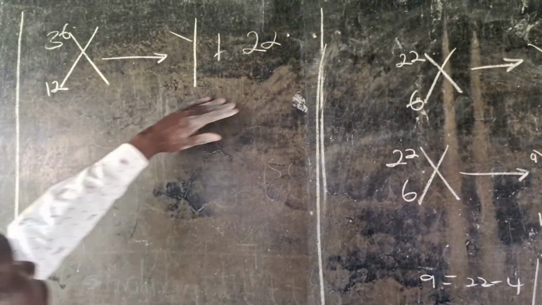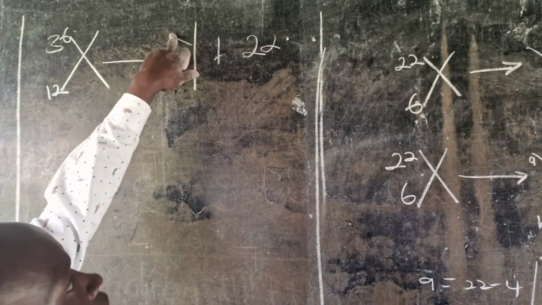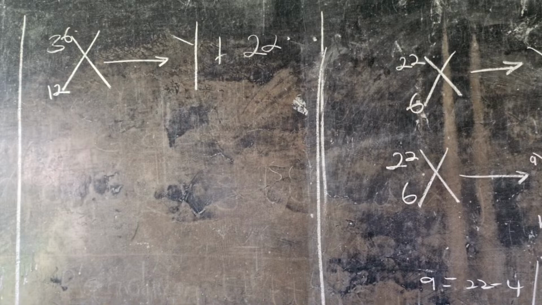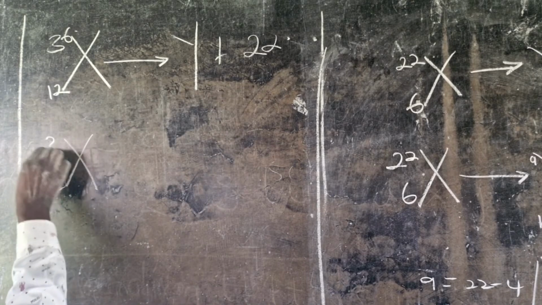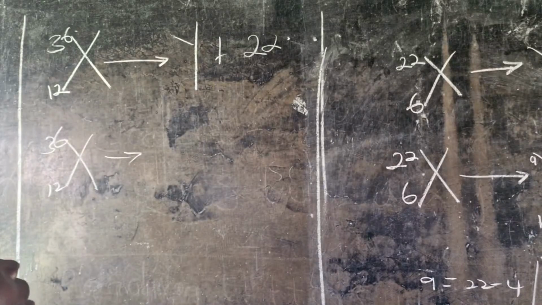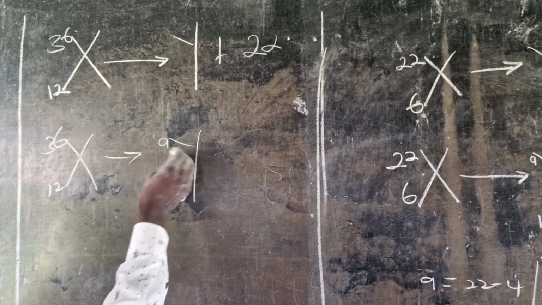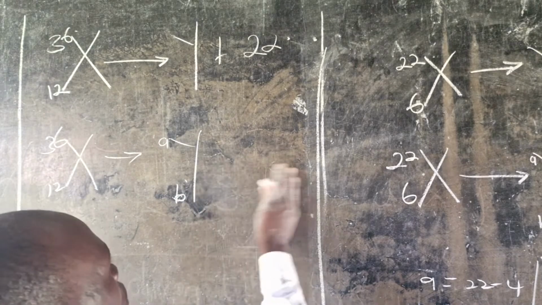So they want me to now write the atomic number of Y and mass number of Y, or to write a balanced equation. Now, we shall say this was X 12, 36. When it disintegrated, it became Y with atomic number B and mass number A. These are just letters, you can use your own that you're already familiar with.